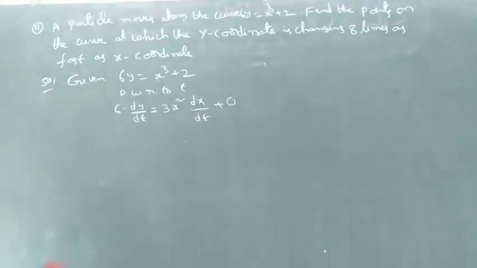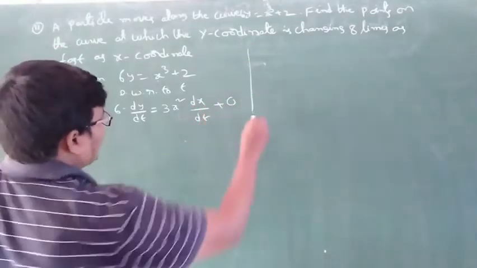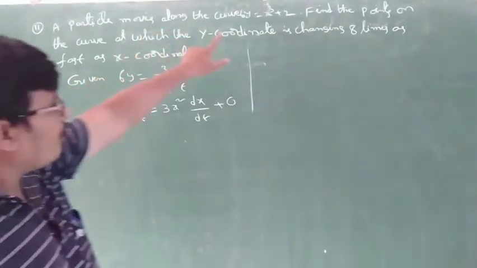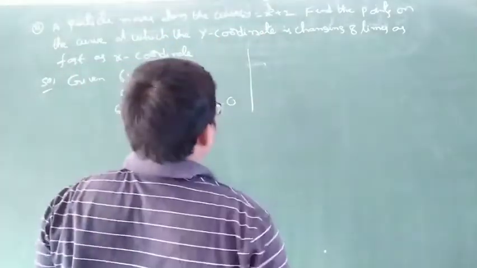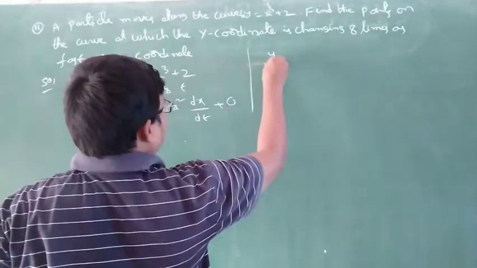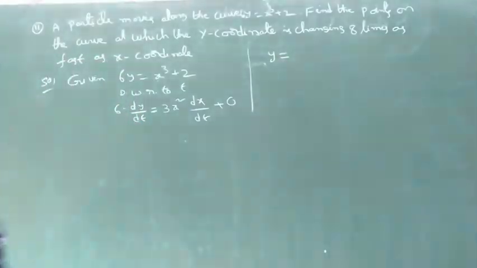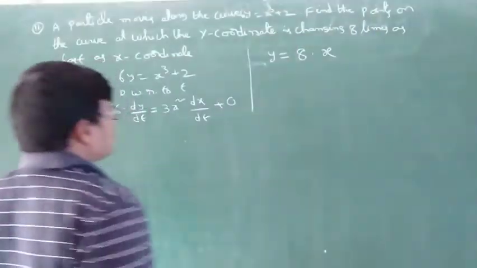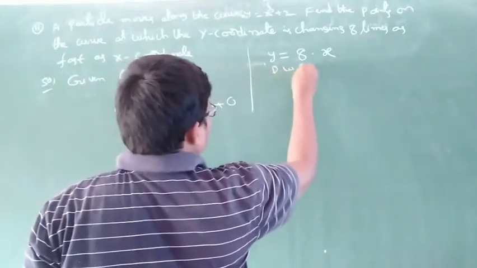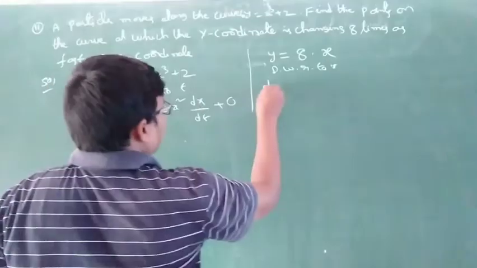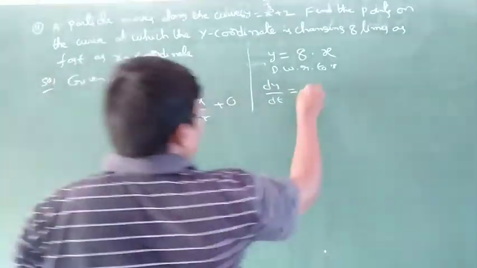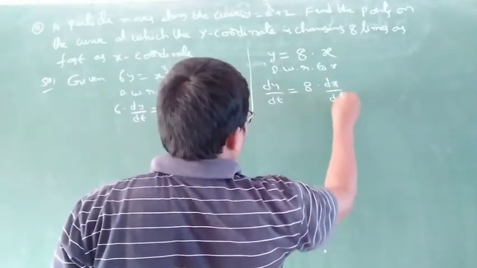Another condition is find the points on the curve at which the y coordinate is 8 times the x coordinate's rate. The y coordinate is nothing but y, the x coordinate is nothing but x. So differentiate with respect to t, dy by dt is equal to 8 into dx by dt.